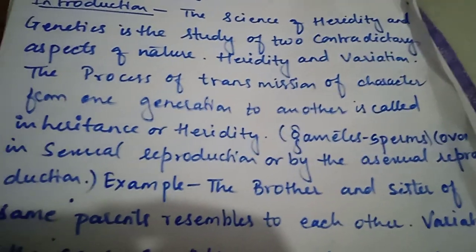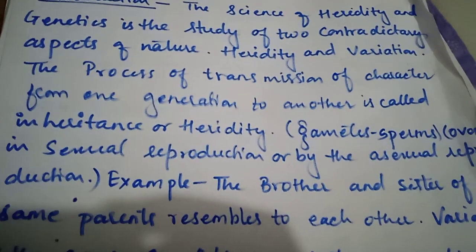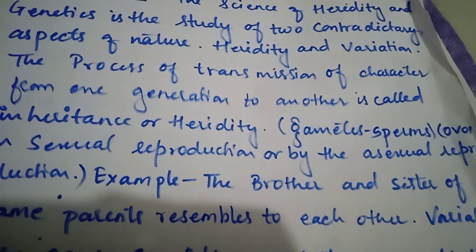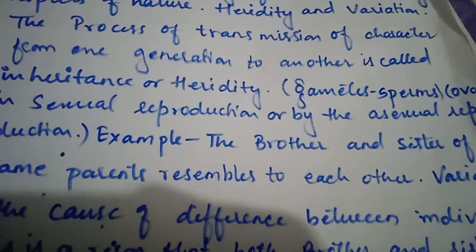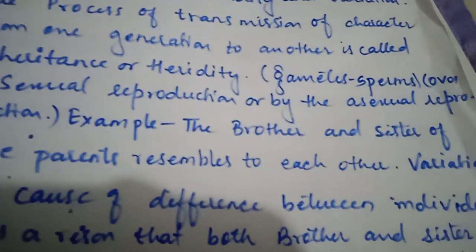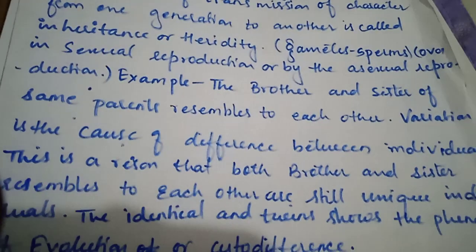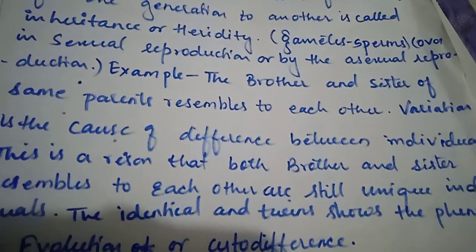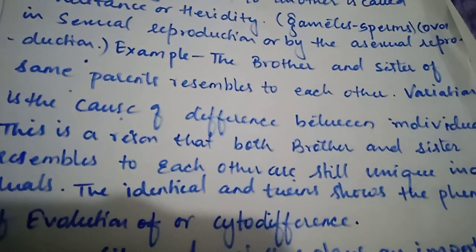Gametes, sperms, ova and eggs are involved in sexual reproduction, or in asexual reproduction also. For example, a brother and sister with the same parents resemble each other. Variation is the cause of the difference between individuals. It is the reason that both the brother and sister resemble each other, yet are still unique individuals.